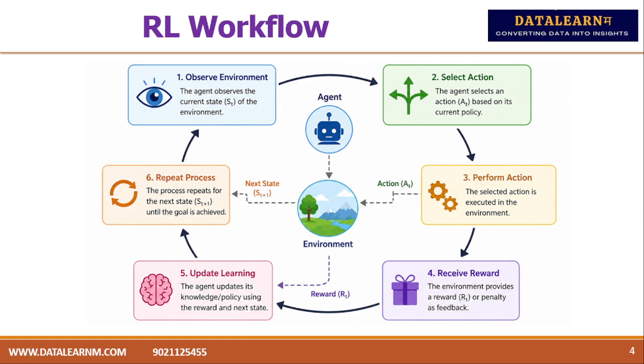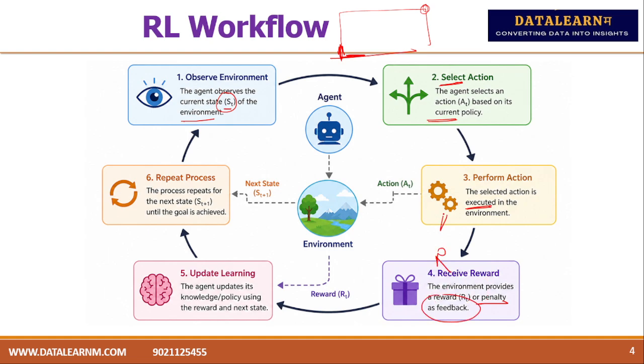So this is how the system will work for the reinforcement learning workflow. The agent observes the environment, that is the current state, which we call S_t, at time t of the environment. It will select the action, which action should be taken in that particular state. So in order to move the robot, suppose your ultimate aim is this, in which direction will it move first: right, up, or down, based on its current policy. It will perform the action, the selected action is executed in the environment, and it will receive the reward if the action is correct, or a penalty if the action is wrong, as feedback.